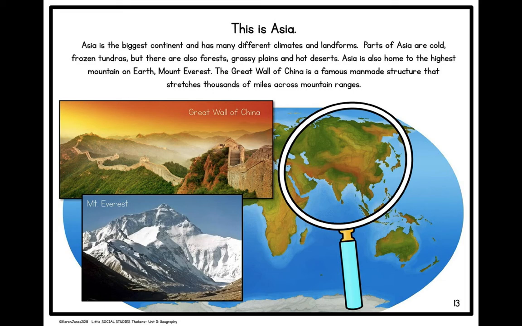This is Asia. Asia is the biggest continent and has many different climates and landforms. Parts of Asia are cold, frozen tundras, but there are also rainforests, grassy plains, and hot deserts. Asia is also home to the highest mountain on Earth, Mount Everest. The Great Wall of China is a famous man-made structure that stretches thousands of miles across mountain ranges.